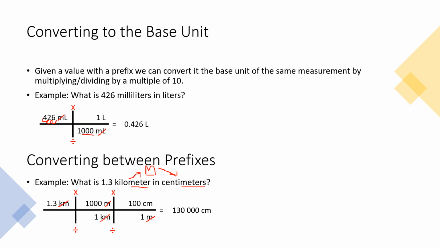Anytime you're seeing that both the units have prefixes on them, but they've got that base unit in common, we're going to go to that base unit first, because that's what we know how to do, and then we're going to go from the base unit to the other unit we want. It just breaks up the question a little bit into chunks. That makes it a little bit easier.